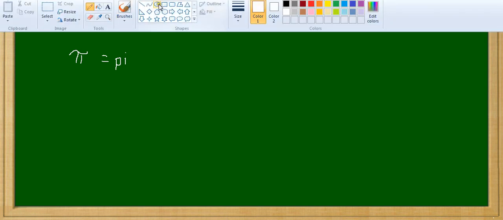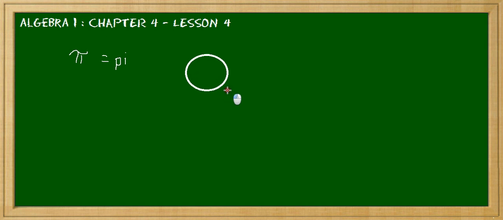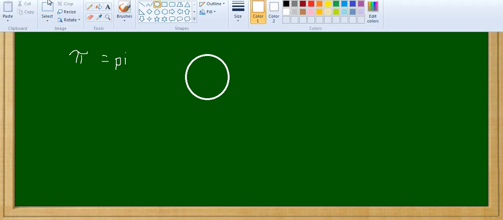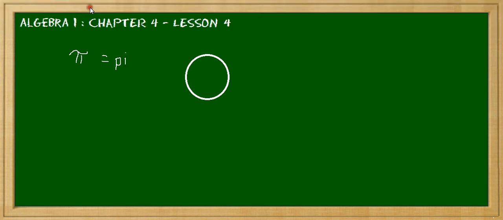Let me draw for you a circle, or at least hopefully it's not a perfect circle, but it'll do for now. And what this circle has are two measurements that we know. One of the measurements is the diameter. If we measure from one end, cutting it directly in half, the furthest ends, you can go any direction and you'll find the diameter.